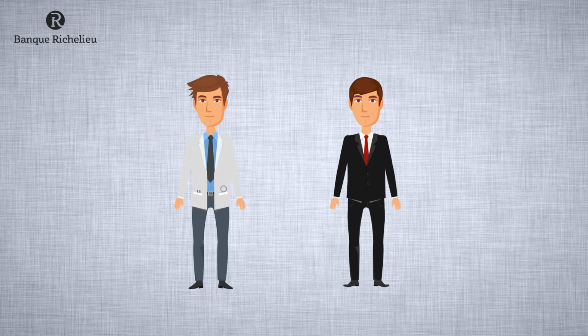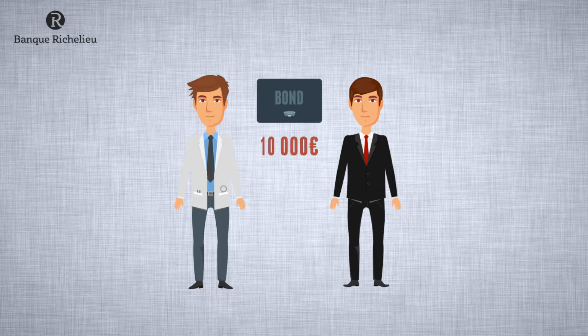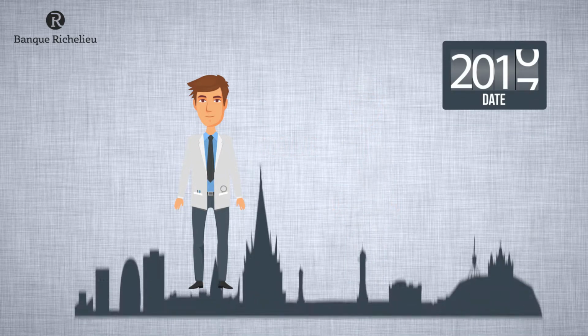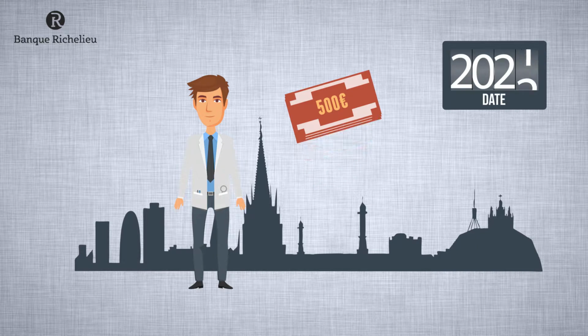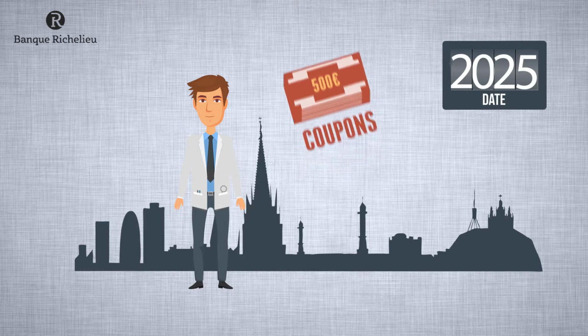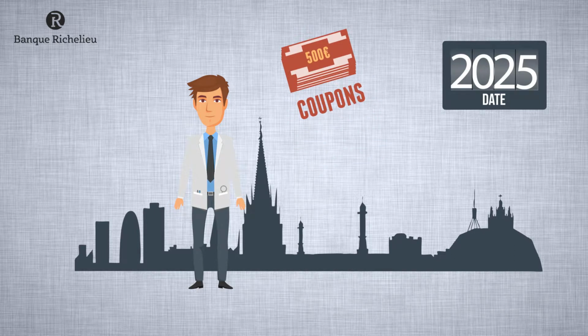Oliver is an investor. He speaks with his private banker and buys a bond worth 10,000 euros. Every year, over 10 years, he will receive 500 euros from the city of Liège in interest. The interest is also called a coupon. After 10 years, he will be repaid in full that 10,000 euros that he lent at the start.